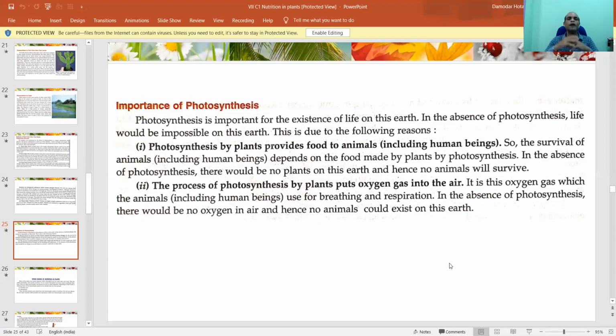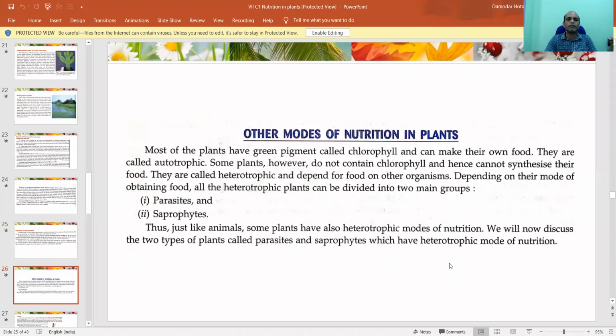The big question comes, why is photosynthesis important for us? Two things. One is, by photosynthesis, food is produced by plants. And second, oxygen is released to the environment, which we take directly. This is why photosynthesis is really important for not only human beings, but for all the animals, all the heterotrophs of the world. If there were no green plants, there would be no living beings on the earth, right?